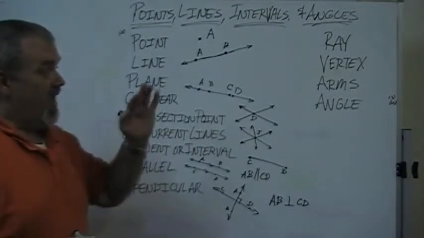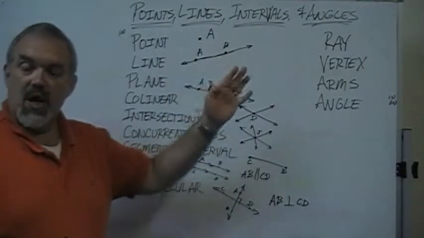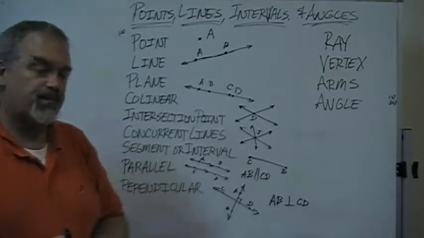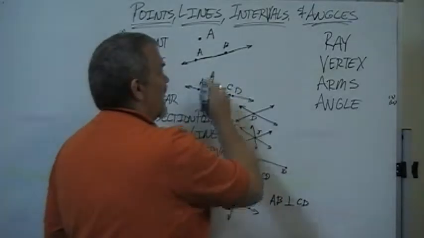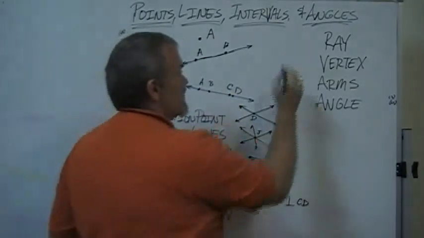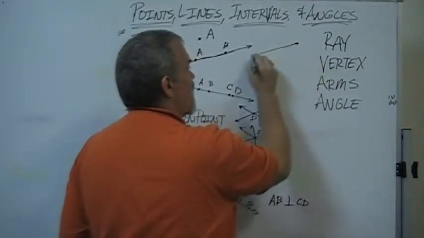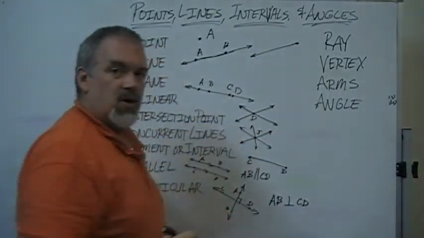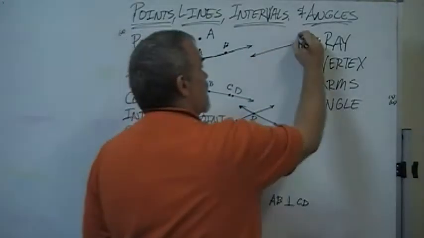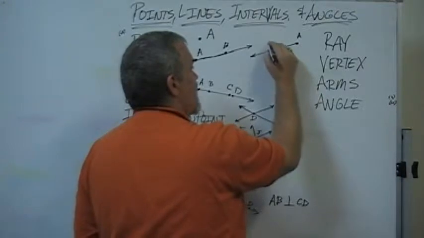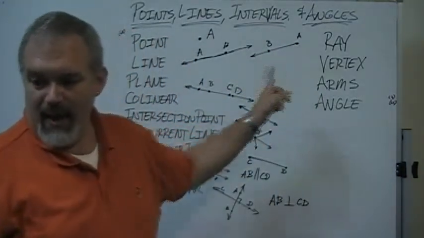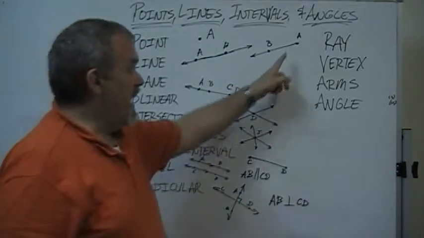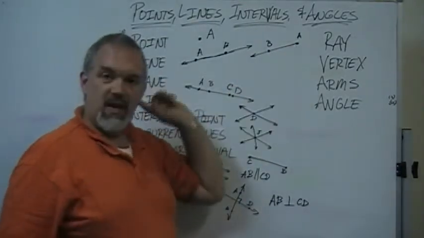Now we also have angles. There's some terminology that goes with angles, and those start out with a ray. A ray is like half of a line. It starts at a single point and goes infinitely in one direction. So for example, we have A and we have B. We could say that that is ray AB. Okay, that's ray AB. Starts here and goes infinitely that direction.